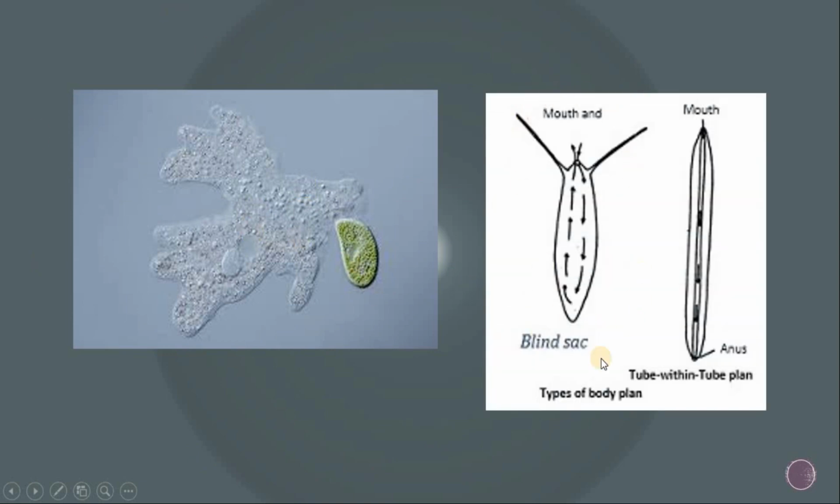Second one is blind sac type of body plan. The sessile animal generally has this blind sac type of body plan. Mouth, here is mouth. Only one aperture, for intake and outlet. And this is tube within tube: there is an outer tube and an inner tube. Complete digestive system: mouth is the intake for the food and the outlet for the food is anus.